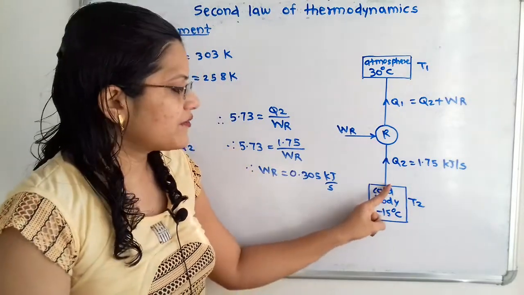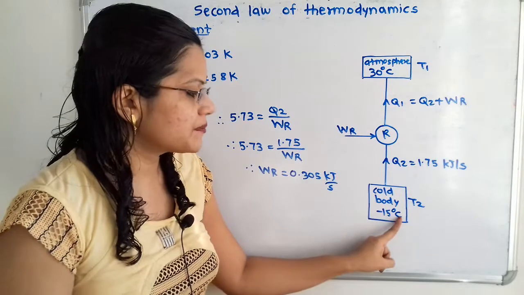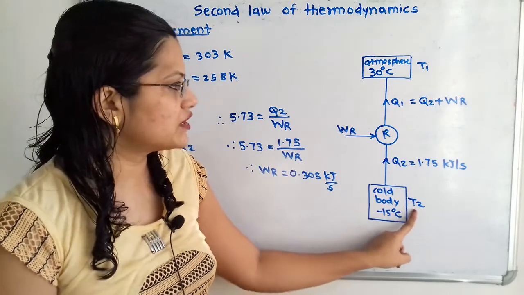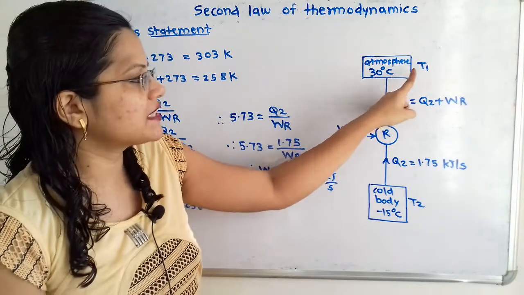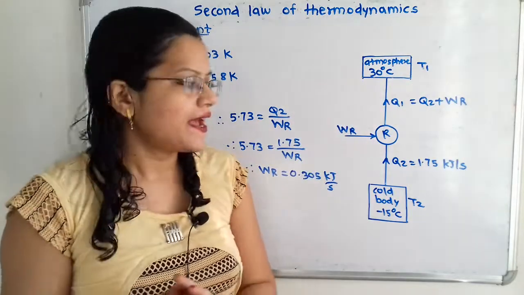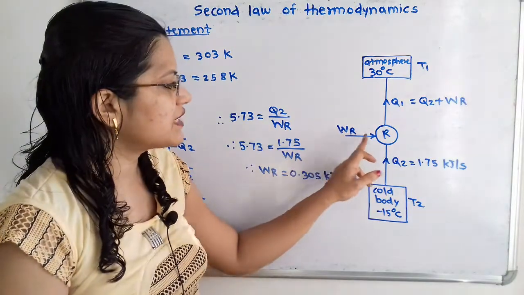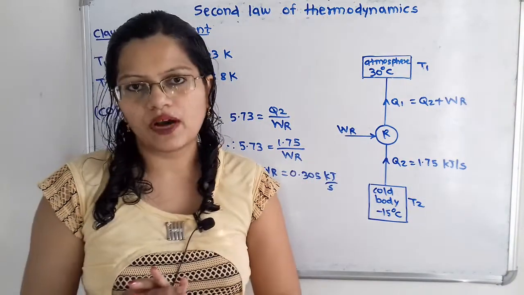So the cold body or refrigerator space is at minus 15 degrees Celsius at temperature T2. The higher temperature reservoir is the atmosphere, 30 degrees Celsius, at temperature T1. And here is the refrigerator, which has work input WR.